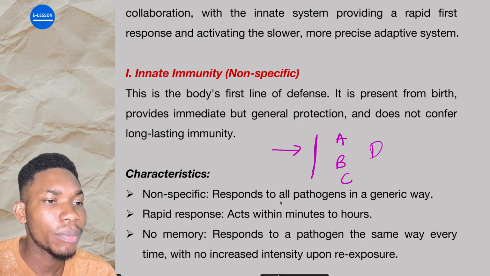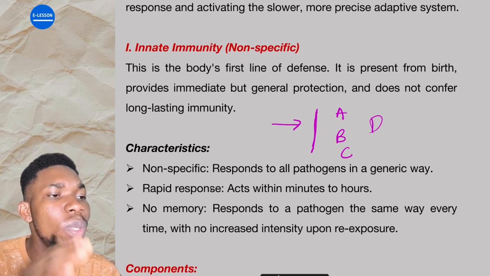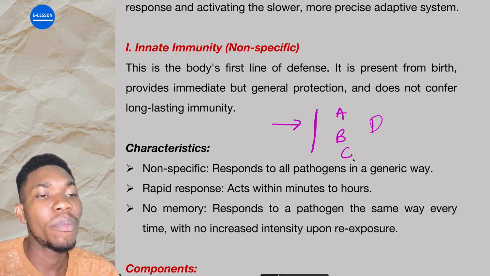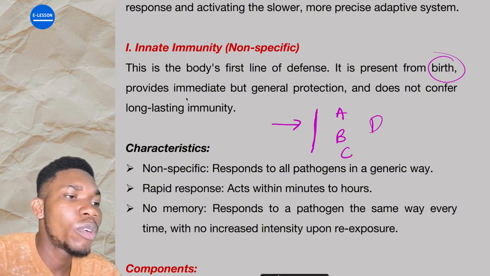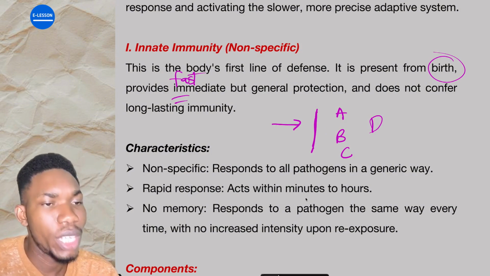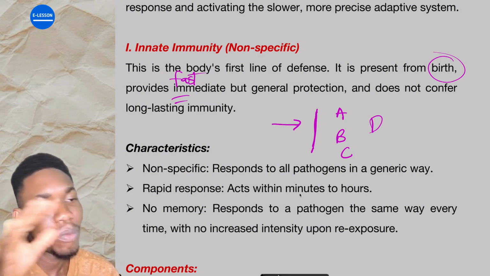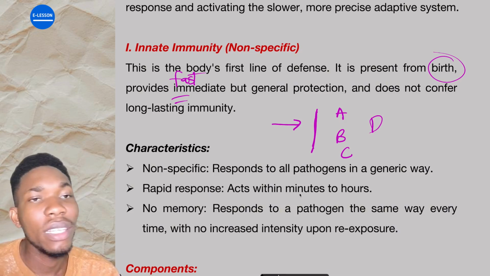Activated. All right? Now, what are some of the characteristics of the innate immunity? So we say this is the body's first line of defense. It's present from birth. That's why it is innate. So when you hear the word innate, it's present from birth. It provides immediate, that's why we say it is fast, but general protection. Protection is general, covering everybody, and does not confer long-lasting immunity.